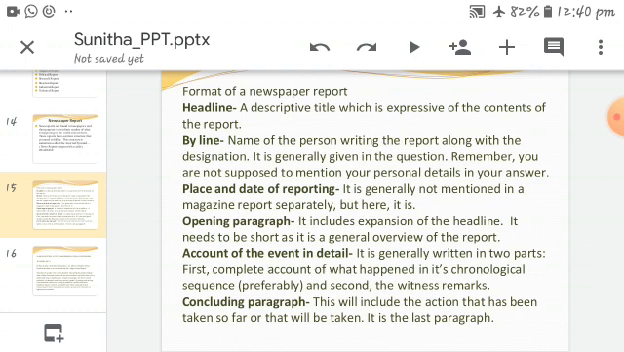An account of the event in detail is generally written in two parts. The first is a complete account of what happened in chronological sequence, preferably. And second, the witness remarks. The concluding paragraph is the final one. This will include the action that has been taken so far or that will be taken. It is the last paragraph. So the format of writing the newspaper report is: headline, byline, place and date of reporting, opening paragraph, account of the event in detail, and concluding paragraph.